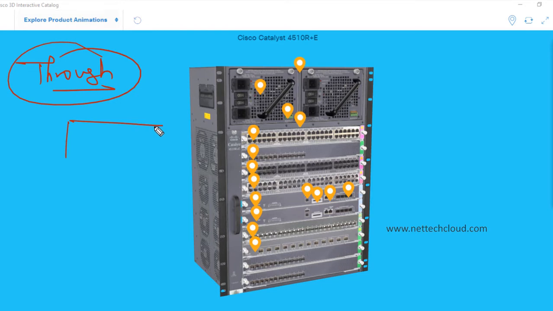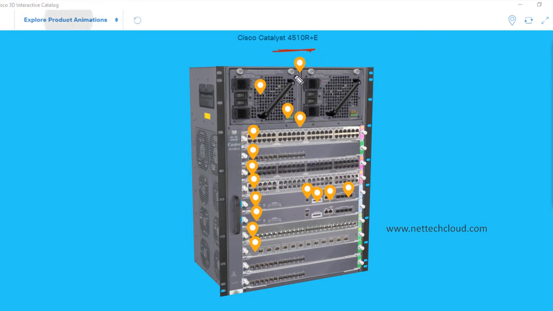Like user traffic. If a device has two different ports, a computer connects to this port, the ingress interface, and the other interface is, let's say, connected to the internet, and traffic is switched between the interfaces, that means traffic is being passed through the device. So that's what data plane traffic is.